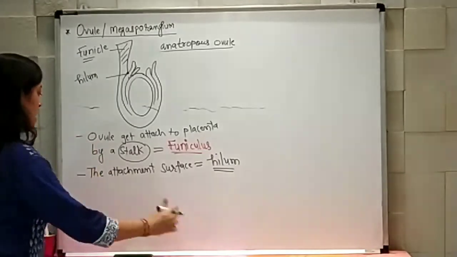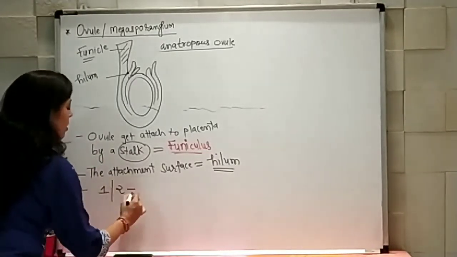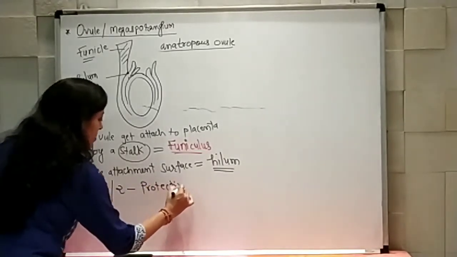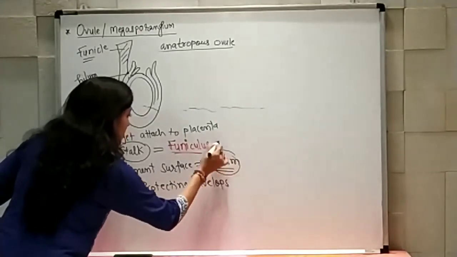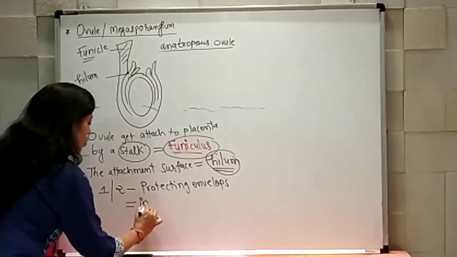All ovules are having one or two protecting envelopes, and these envelopes are known as integuments.